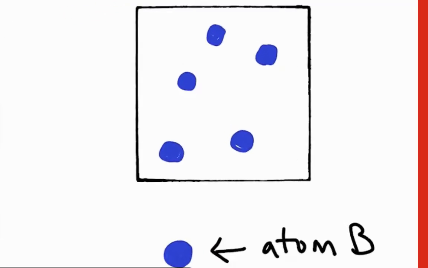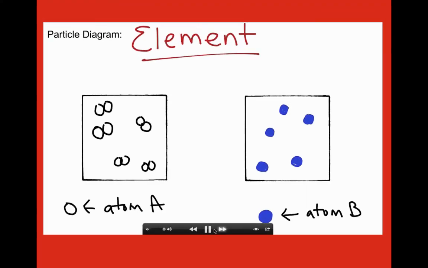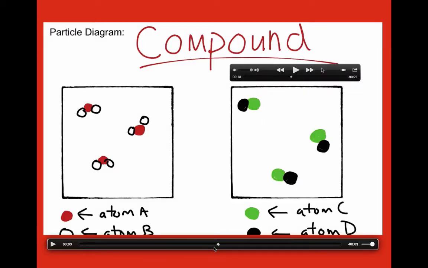Now the example on the right makes a little bit more sense for most students because it is one atom and it's only one by itself. Again, these are both considered element examples or element diagrams because there's only one kind of atom inside both of these examples, and they make up the entire sample.